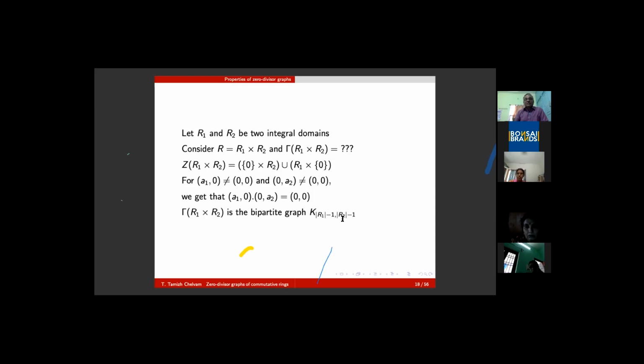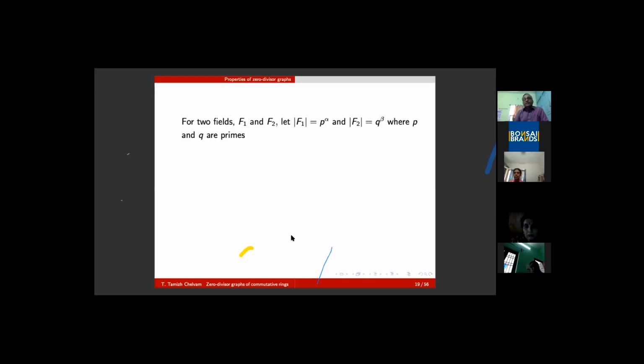Suppose I ask K4,11, can you do it? No, it may not be possible. There are certain number theoretical restrictions. Yes, especially when you take two finite fields, you know Wedderburn's theorem. Any finite field contains a prime power number of elements, p to the alpha for a prime number p. Another finite field has q to the beta elements, where p and q are prime numbers.